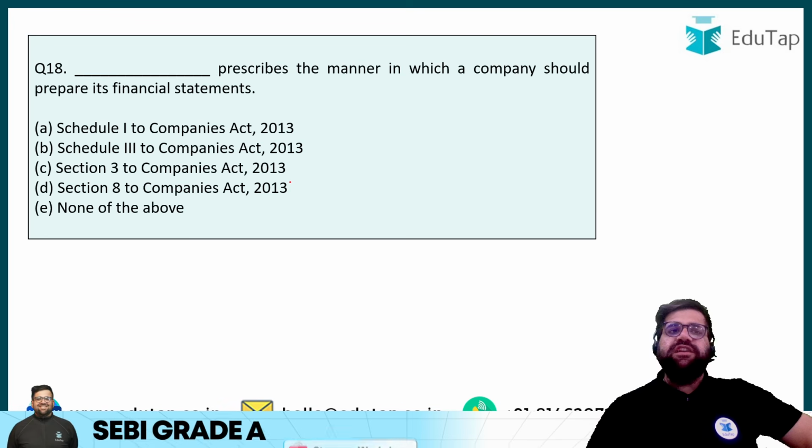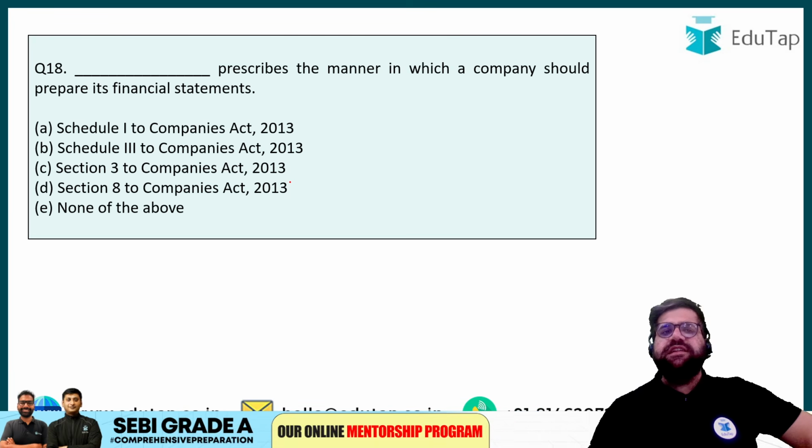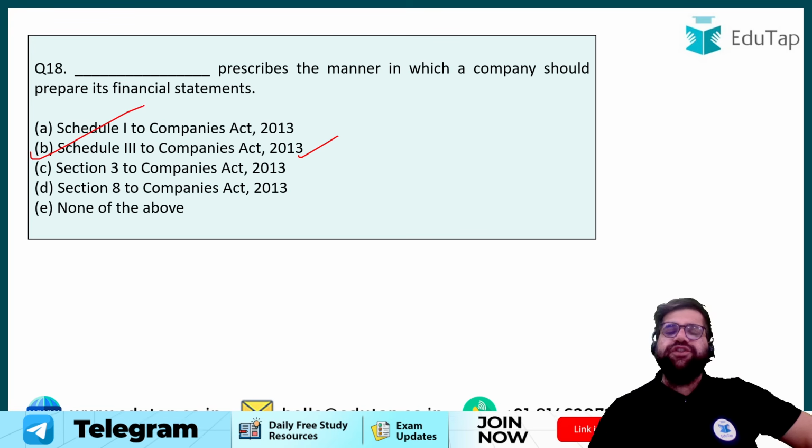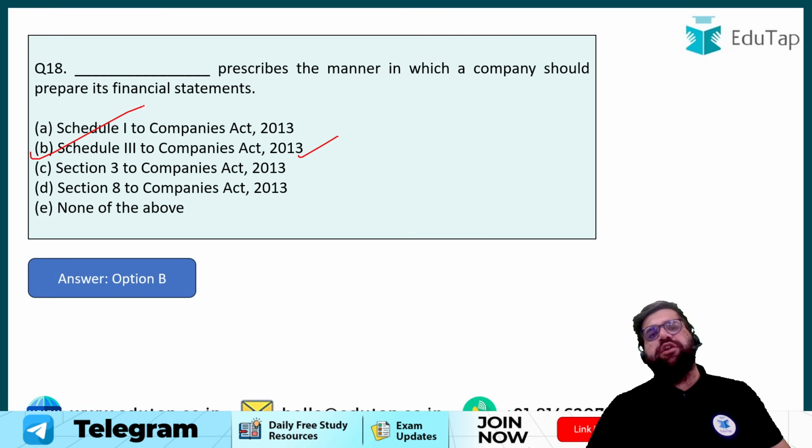Cool. Now let's move to question number 18. A theoretical question. Dash prescribes the manner in which a company should prepare its financial statement. So financial statements is given under the Schedule 3 of Companies Act 2013, not Section 3, Schedule 3. Right, so answer will be option number B. A very basic straightforward question. I hope you would have also got it correct.